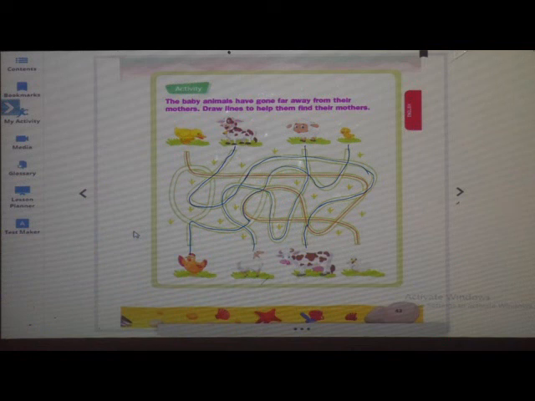We have brought the babies of the animals to their place. Yes. So, in this way, we have seen the poem Mr. Caterpillar. So, students, have you enjoyed it? I enjoyed. And also we have seen the questions based on Mr. Caterpillar. Thank you.